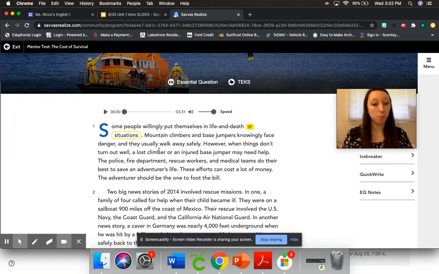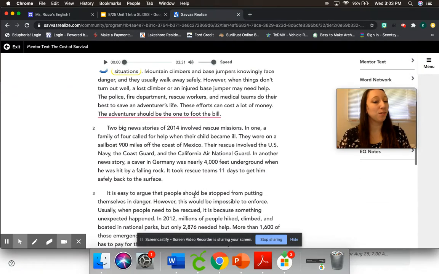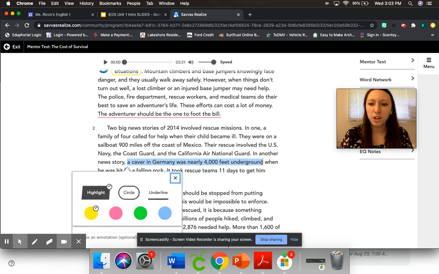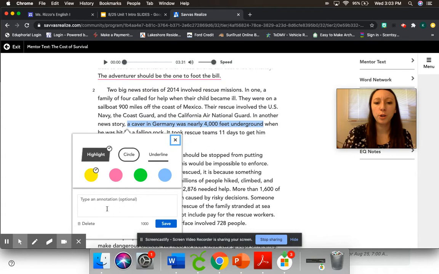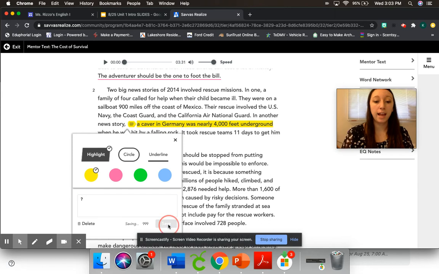Now, when I find something important, I'm going to underline it. So right here, this looks important. I'm going to highlight it, click underline, and remember, you want to underline it pink. When I find something confusing, or I need more information, or I have a question about it, I'm going to highlight whatever it is. Let's do a caver in Germany nearly 4,000 feet underground. I want to know why that person was underground, or maybe I don't know what a caver is. So I'm going to put a question mark, and I'll click save.